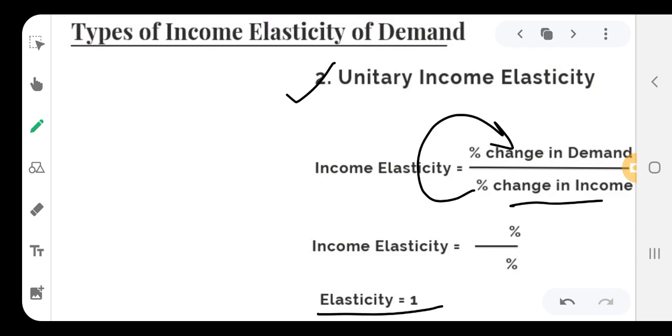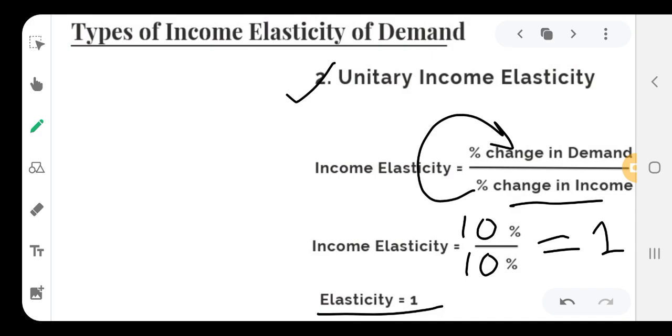For example, if income of the individual changed by 10%, then it will bring the same 10% change in the demand of the commodity. Then in this case, this answer comes to 1. Therefore, the elasticity is equal to 1.